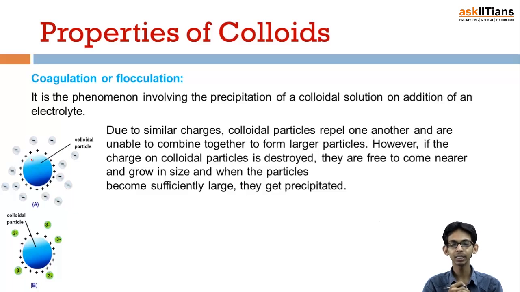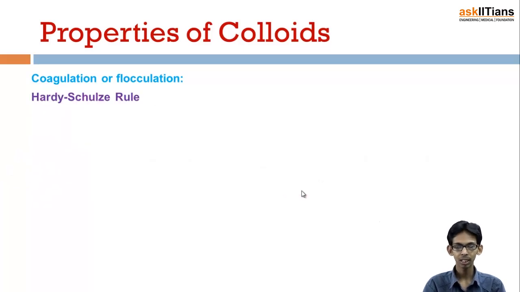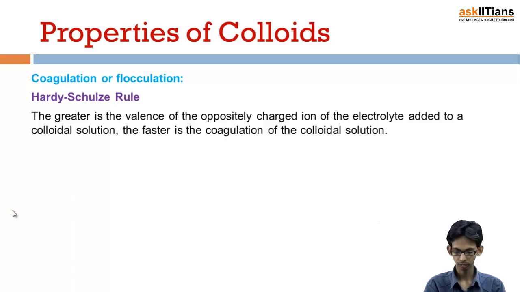And this is done by neutralizing the charge on the colloidal particles, which is achieved by adding a suitable electrolyte which has opposite charge to that of the colloidal particles. If the charge on the colloidal particles is destroyed, they are free to come nearer and grow in size, and thus when the particles become sufficiently large, they get precipitated. And there is a rule which is known as the Hardy-Schulze rule.